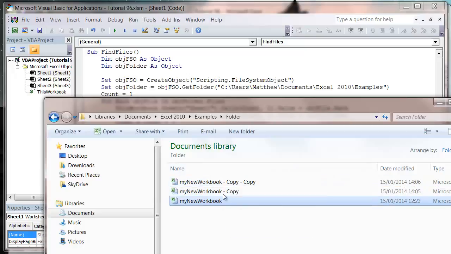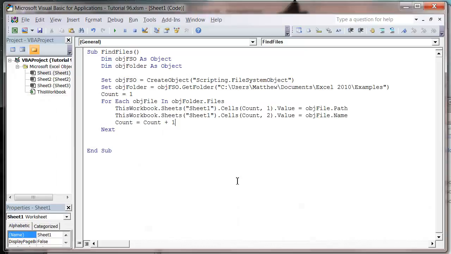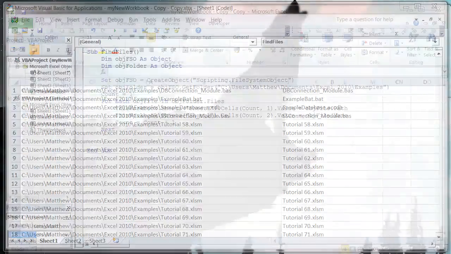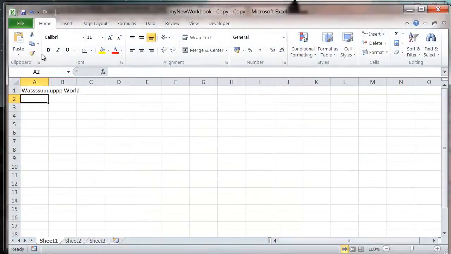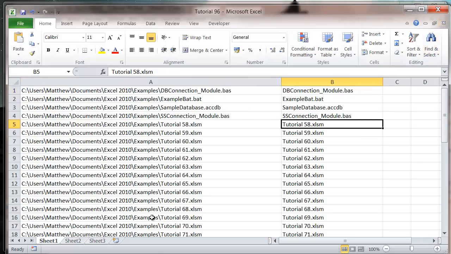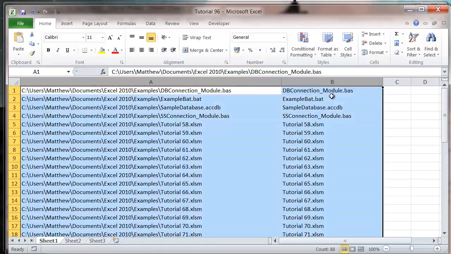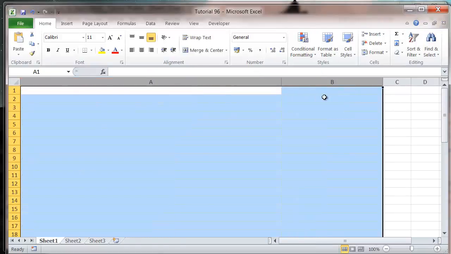And it's got the my new workbook that we created, and I've also created 2 copies, and each copy has within it a different piece of text in here. So I'm just going to extract this bit of text. This one says "What's up, world?" One of them says "Hello, world." One of them says "Goodbye, world." So I'm just going to draw it, bring it into that workbook there.